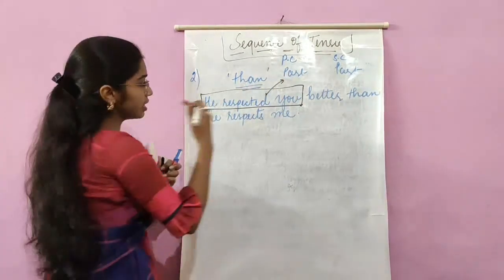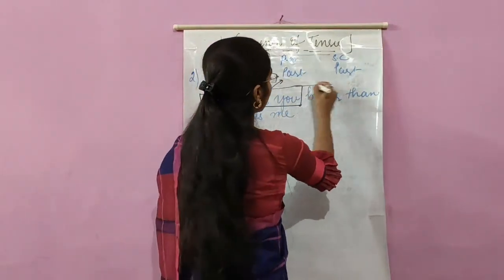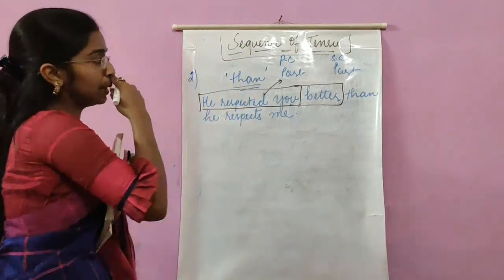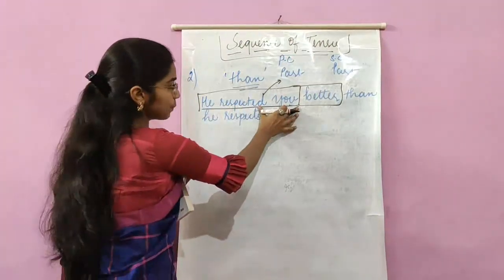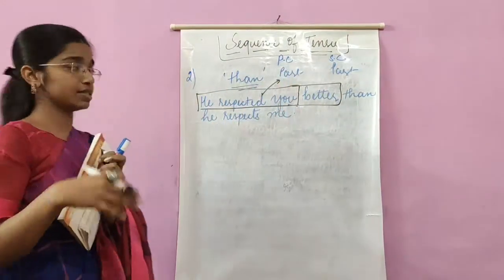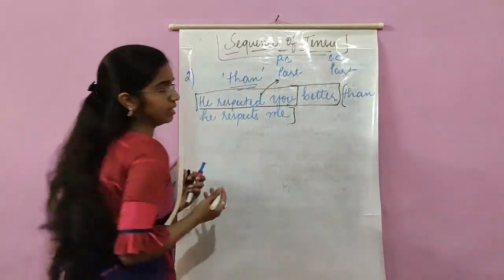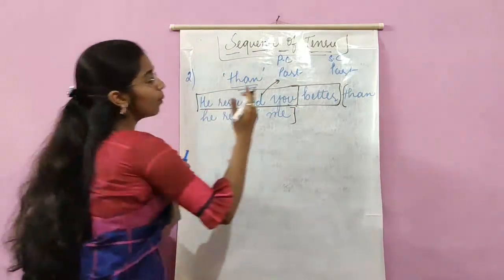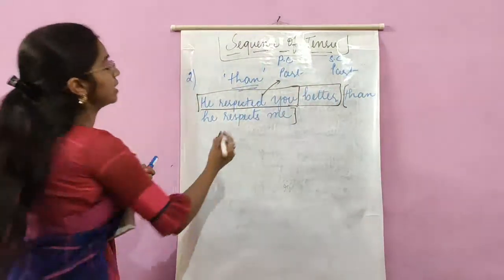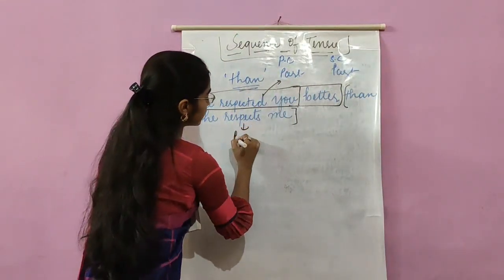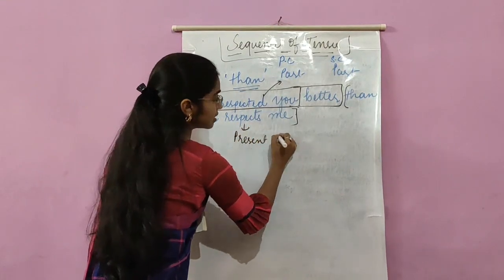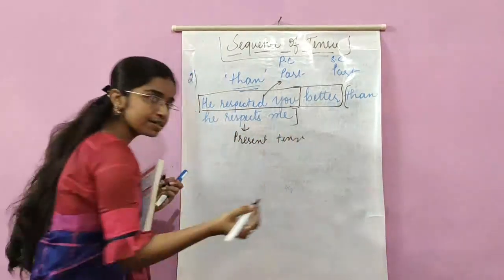What is the subordinate clause? Up till "he respected you better" we have the principal clause, which is in past tense. What is the subordinate clause over here? "Than he respects me." This is the subordinate clause. What is its tense? It is in present tense. That means it doesn't satisfy the rule. Why doesn't it satisfy the rule?